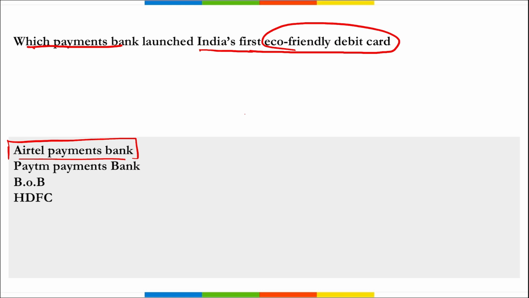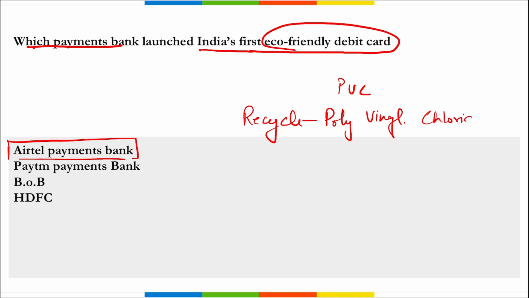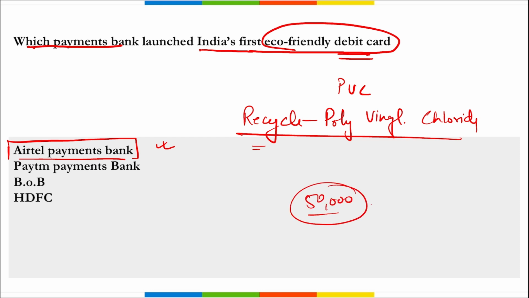This debit card will be crafted from recycled polyvinyl chloride, that is PVC. So this debit card that is being provided by Airtel Payments Bank is being built by recycled PVC, that is polyvinyl chloride. Correct? Next, each production batch of 50,000 such debit cards will reduce 350 kgs of carbon emission into the atmosphere. Right?